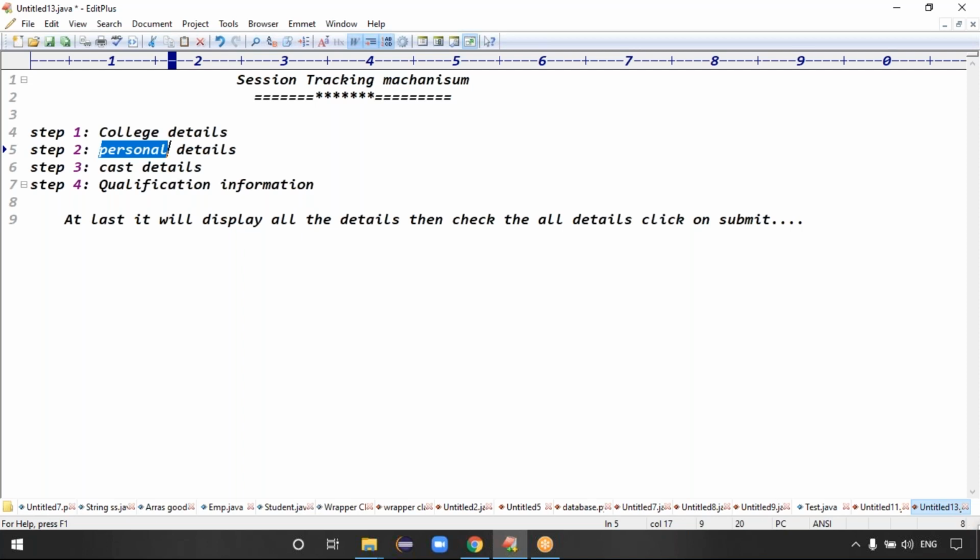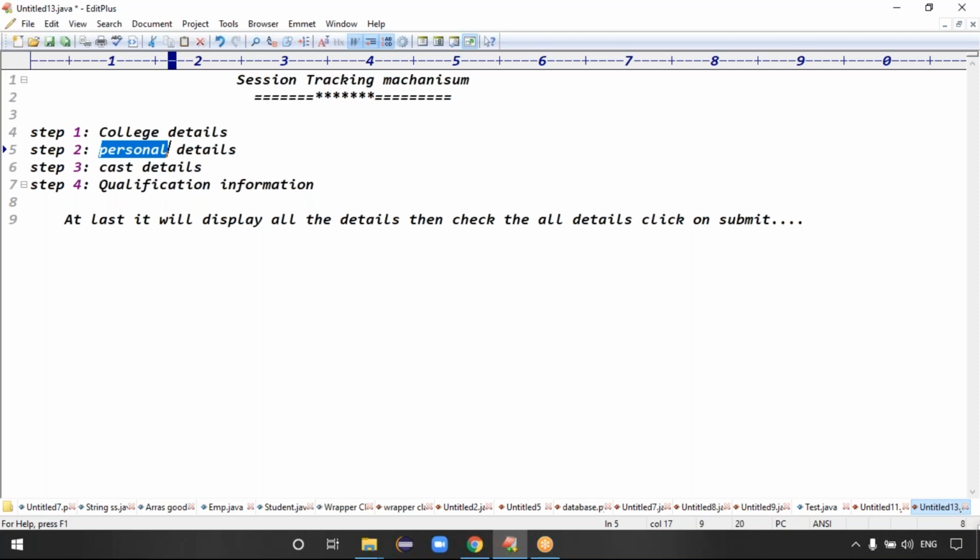While filling the qualification, it has to maintain the college, personal, and cash details. At last, it displays all the records.